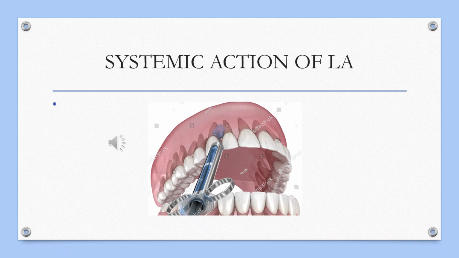So the blood level of the local anesthesia depends on the rate of uptake from the site of administration into the circulatory system. Second, it depends on the rate of distribution of the local anesthesia into the tissue. Third, it depends on the rate of biotransformation, that is in the liver. And fourth, it depends on the rate of removal from the blood.